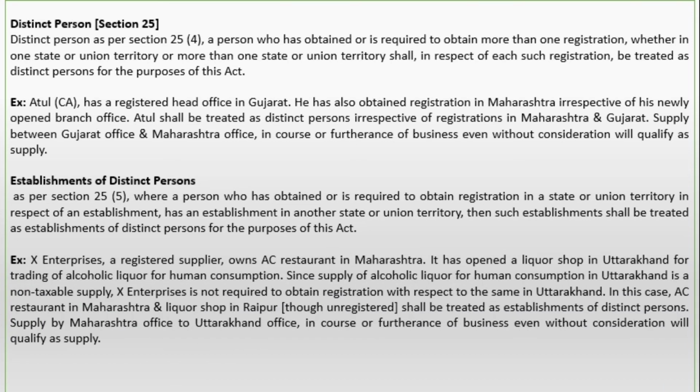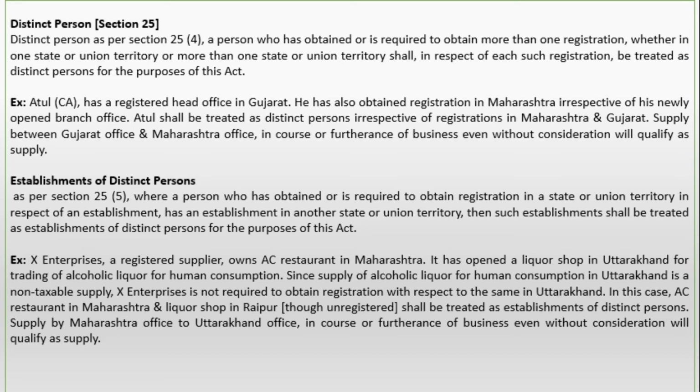Let us understand with the help of an example. X Enterprise, a registered supplier, owns an AC Restaurant in Maharashtra. It has opened a liquor shop in Uttarakhand for trading alcoholic liquor for human consumption. And you know, alcoholic liquor for human consumption is a non-taxable item. Since supply of alcoholic liquor for human consumption in Uttarakhand is a non-taxable supply, X Enterprise is not required to obtain registration with respect to the same in Uttarakhand.